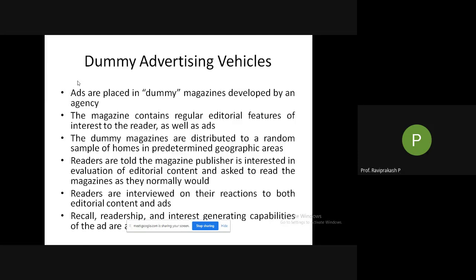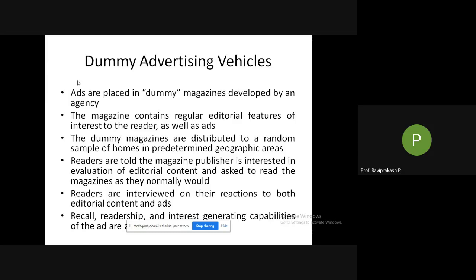Then readers are interviewed on their reactions to both editorial content and ads. So while reading the editorial, do you really see the ads or not? In general, you really don't want to see the ads. If I tell them I'm evaluating the ad, they'll go through all the ads properly. But if I say I'm interested in the editorial, usually that is the case, right? When you take a magazine, you want to read what is there and not go through the advertisements.